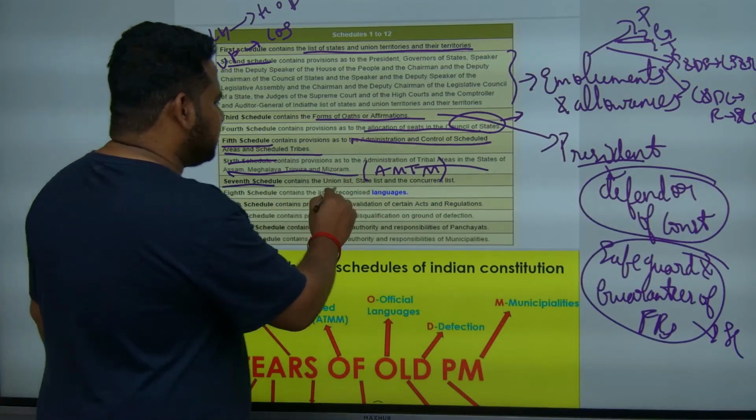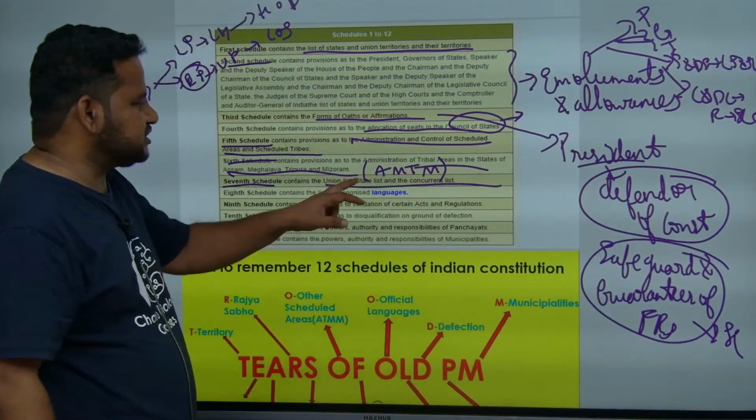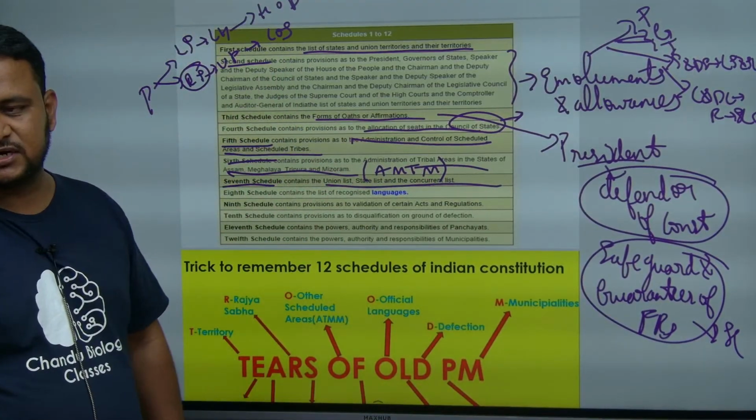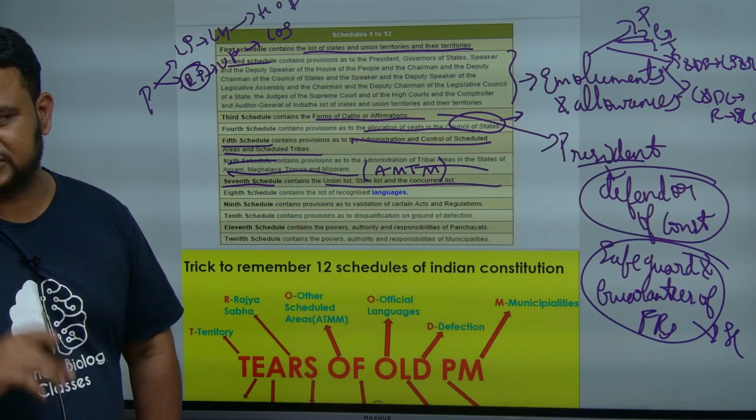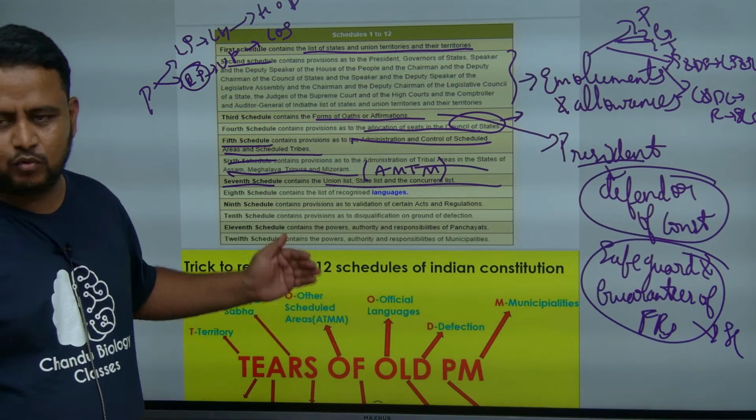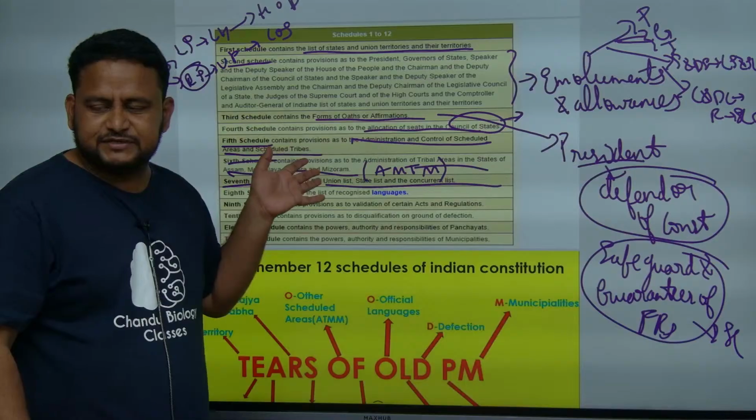The 7th schedule talks about the union list, state list and concurrent list. The 7th schedule is talking about what? It is talking about the federal list. Federal list means it is talking about the division of powers.